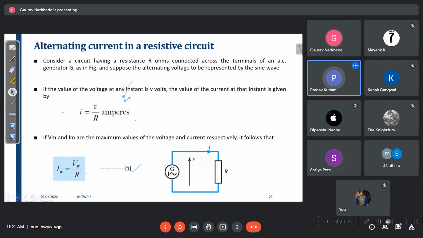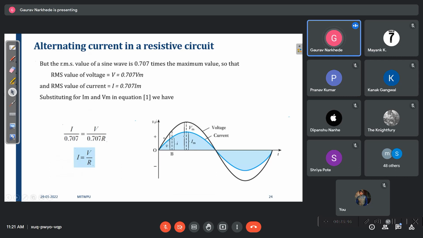Now, the simple thing we have covered, I will just cover it. Alternating current in a resistive circuit. So here it is R and we are passing an alternating current. We know that I is equal to V by R, Ohm's law. And we know that voltage and current in a resistor are in phase, correct? They are in phase, so both the waveforms start and end at the same point. Maybe there is some amplitude difference, but both remain in phase.